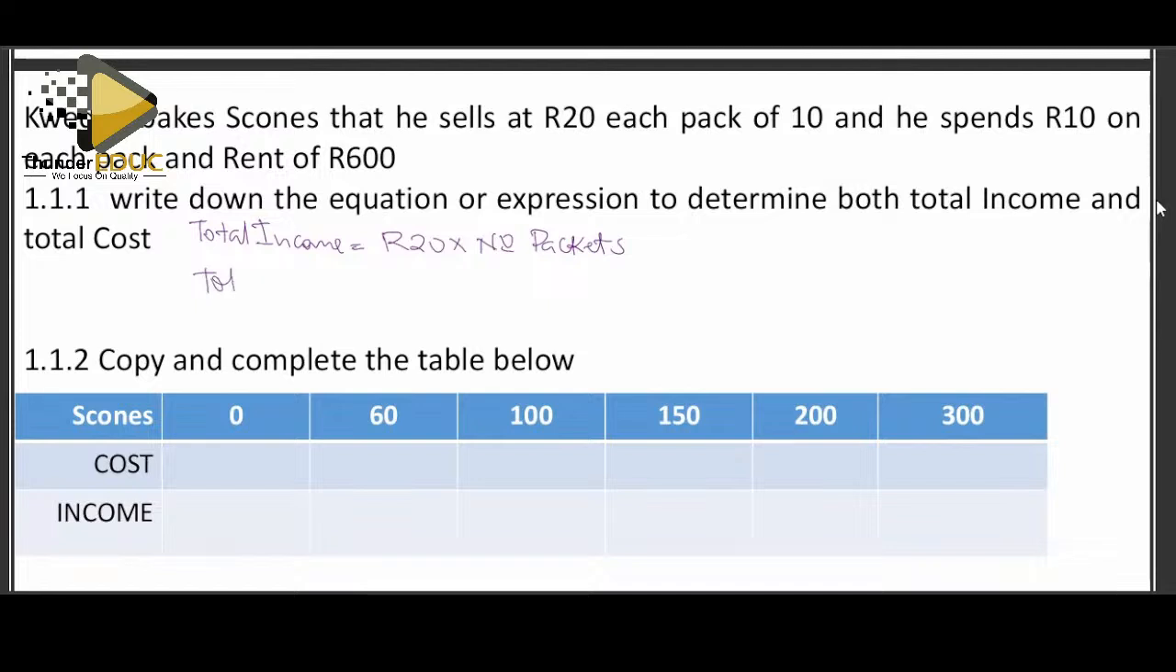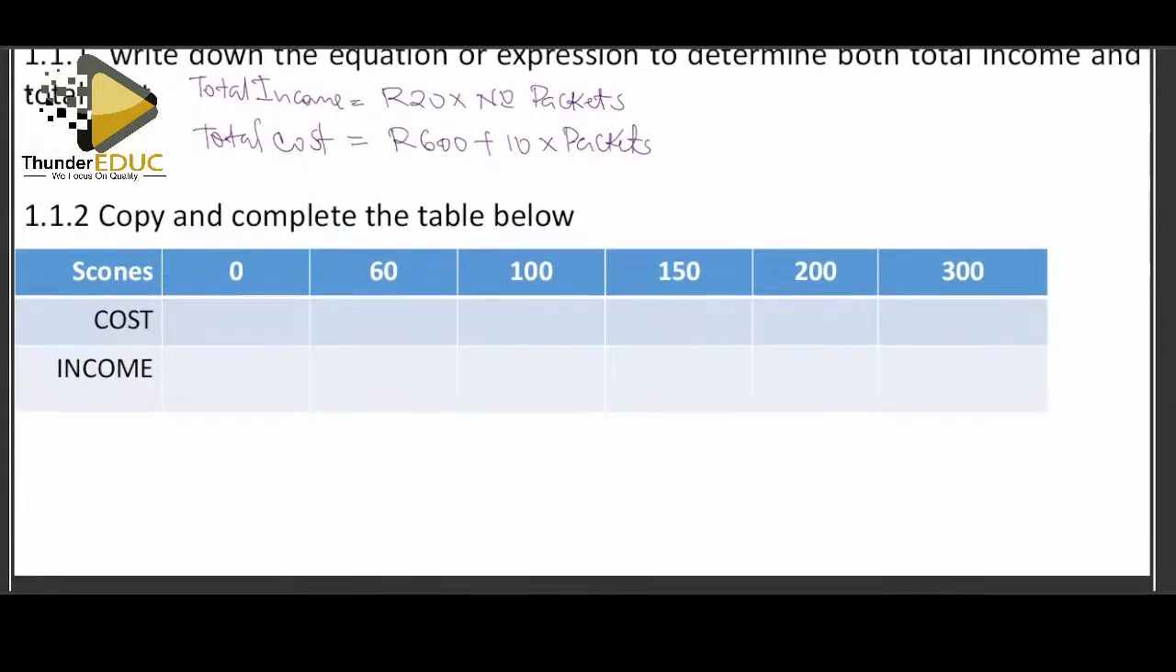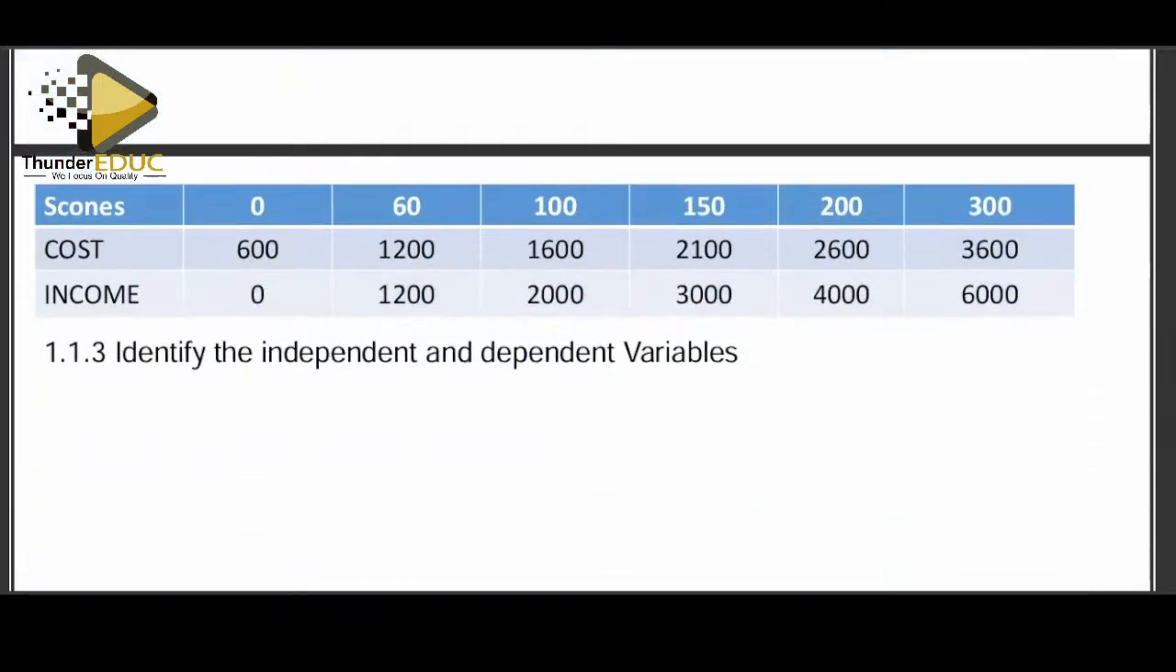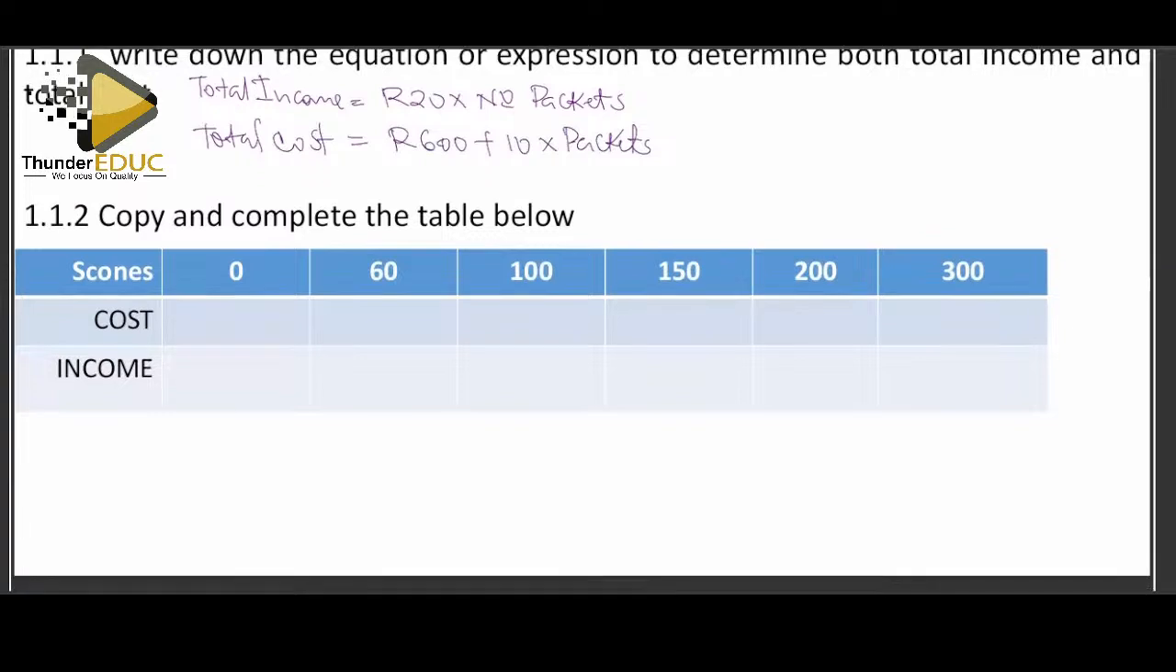Then the total cost, you remember, he has to pay 600. Then after, he pays 10 rand for each pack times the number of packets. Copy and complete the table below. Don't forget to show the working.